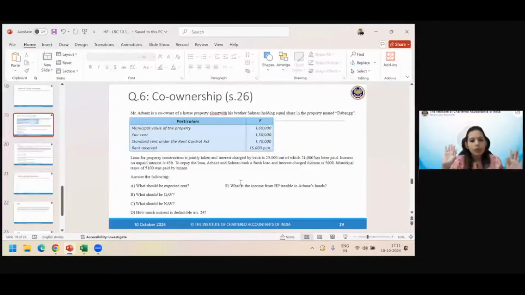Loan for property construction is jointly taken and interest charged by bank is 25,000, out of which 21,000 has been paid. How much of interest on loan has been actually paid? Is it any kind of relevant information? No, ma'am. Interest is on accrual basis. Perfect. Okay. Interest on unpaid interest is 450. Is it any kind of relevant information?